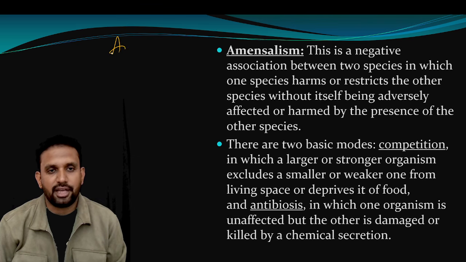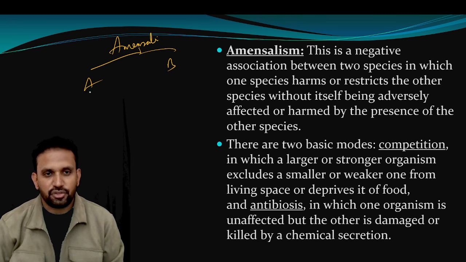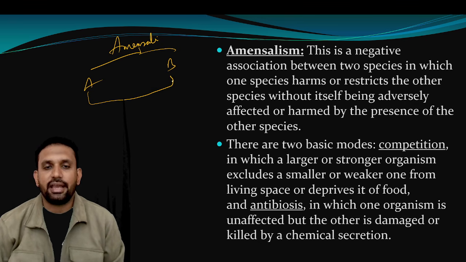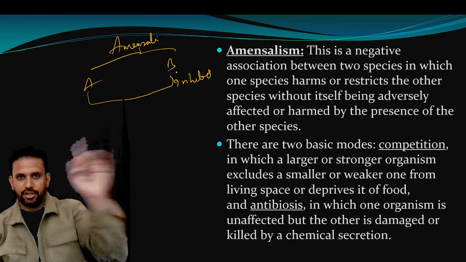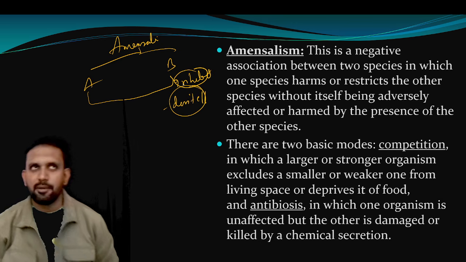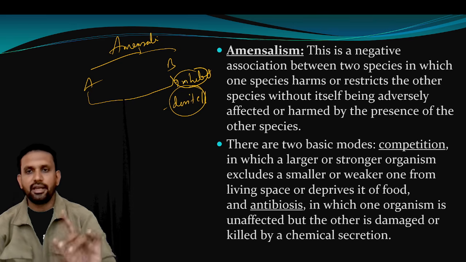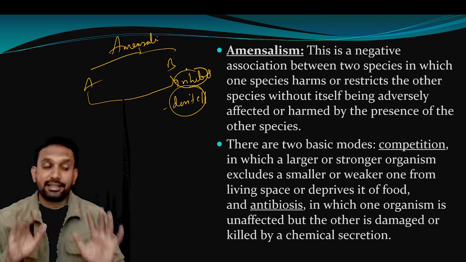Two species are there. A species and B species. We will take that A species as a dominating and superior species. This species may inhibit the B species, or may not affect, does not harm the B species. This is very, very important. Okay, this much you remember.